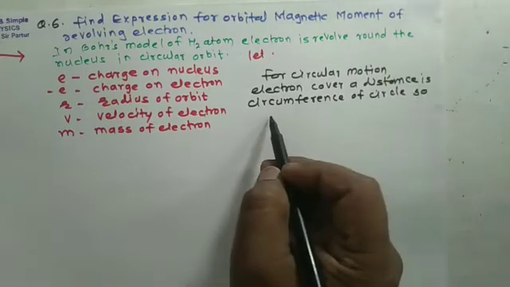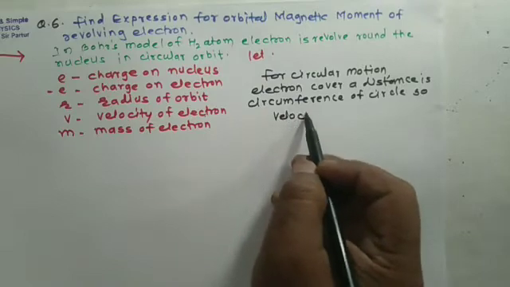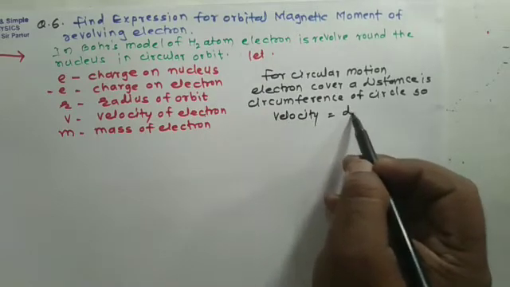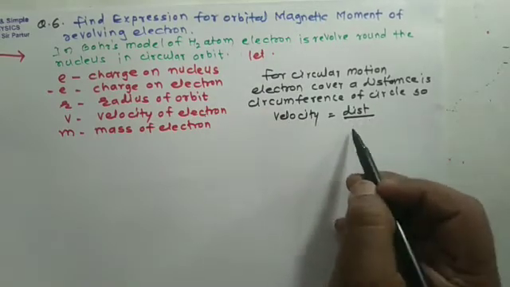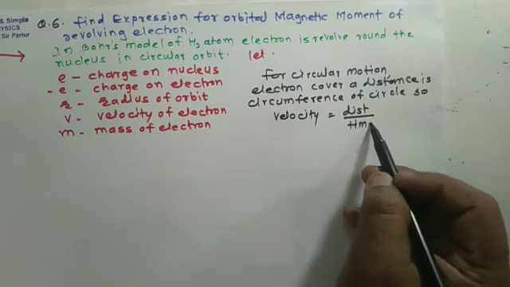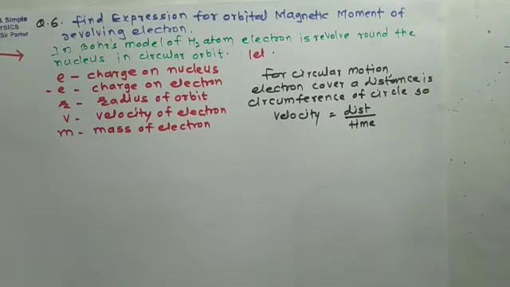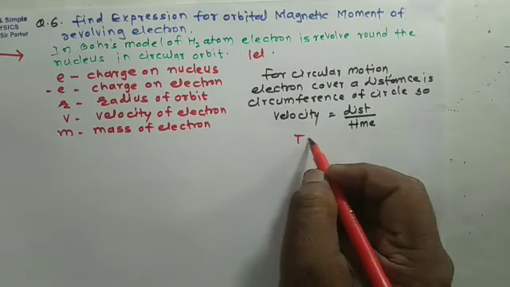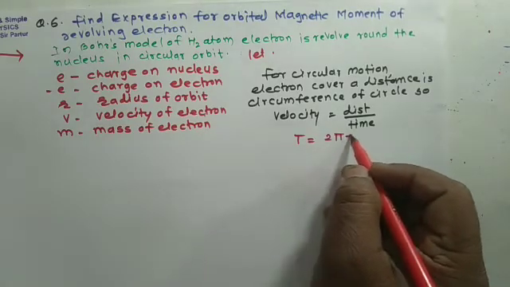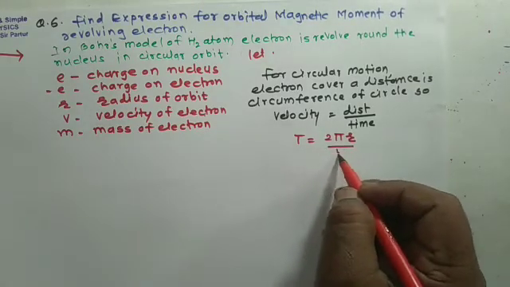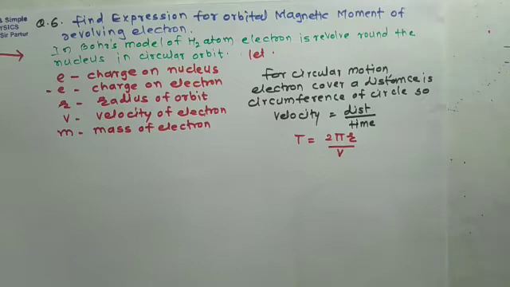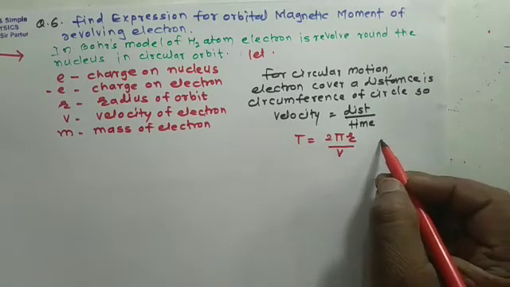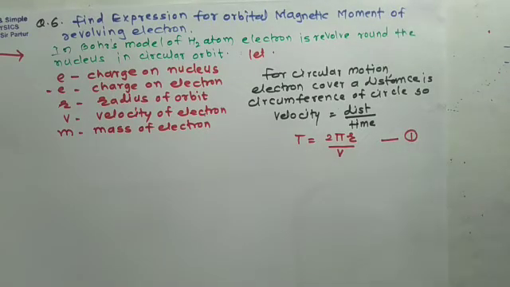So velocity is equal to distance covered by electron upon time, or we can write time t is equal to 2 pi r upon v. Here this is equation number 1 or equation A.